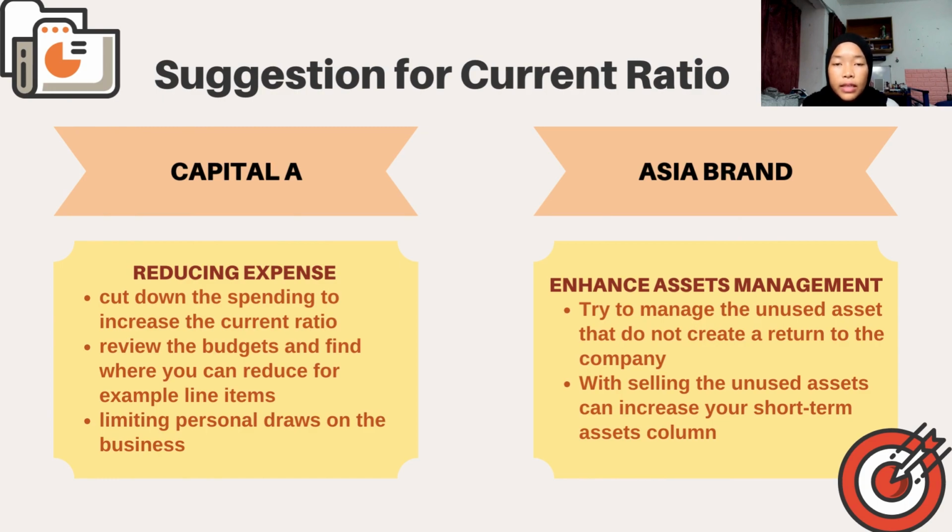Now, I would like to give a suggestion for Capital A and Asia Brand to have a better current ratio. For Capital A, they need to reduce expenses, try to cut down the spending, and try to review the budget and find where they can reduce, for example the line items, and they need to limit the personal draw on the business. Then for Asia Brand, they need to enhance asset management. They need to try to manage the unused assets that do not create a return to the company. Lastly, they need to sell the unused assets, then increase their short-term asset column.